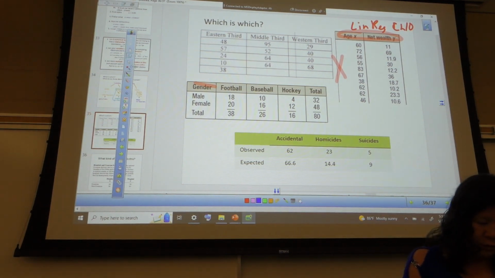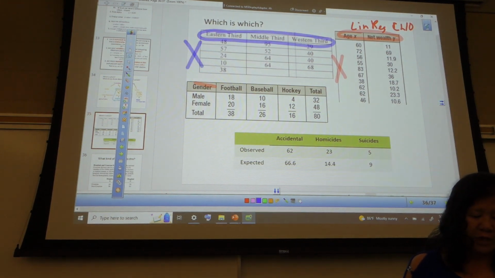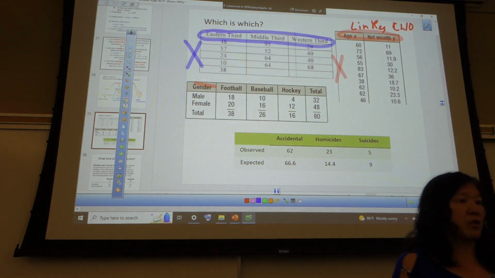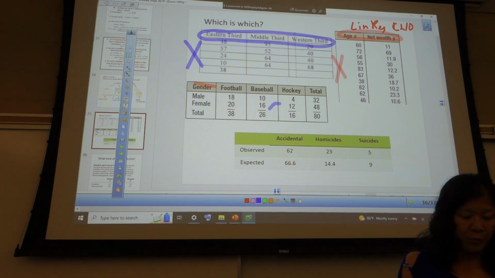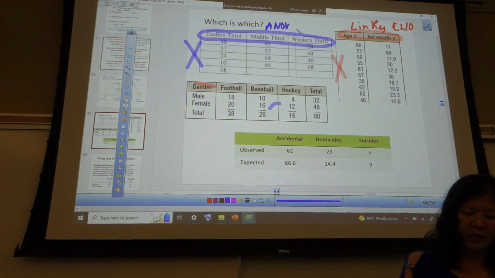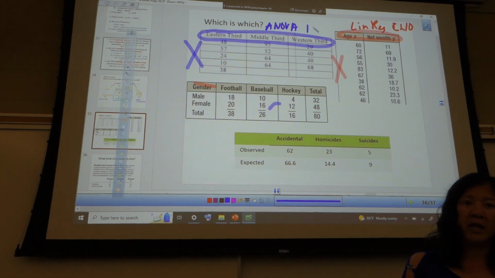And then how about the next one, the one next to it? So here next to it, we have categories here. We do not have categories there. So it cannot be a matrix again. So here we have 3 lists. So this one's what? ANOVA. We have 3 or more lists. That's ANOVA. What does ANOVA stand for? Analysis of variance. AN, analysis of, O, and then variance, VA.